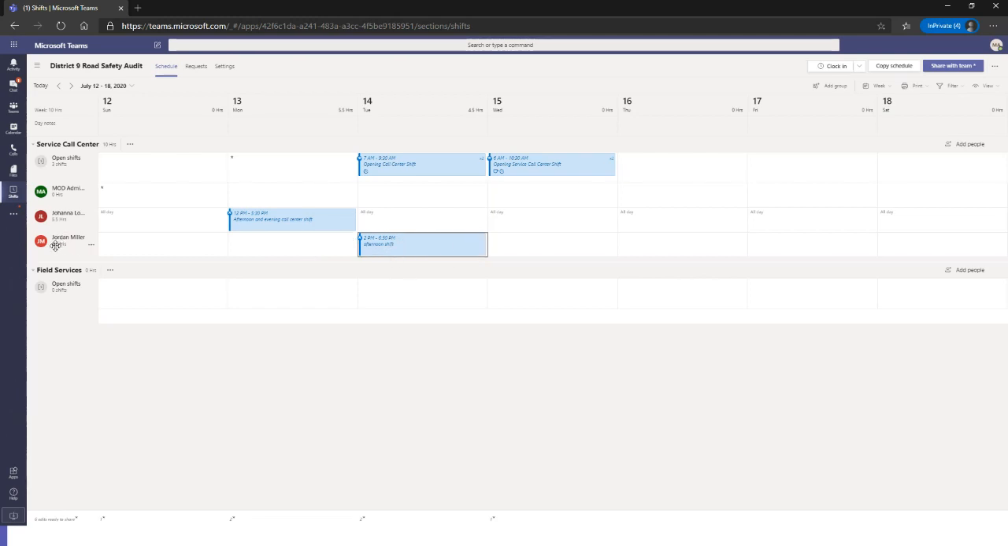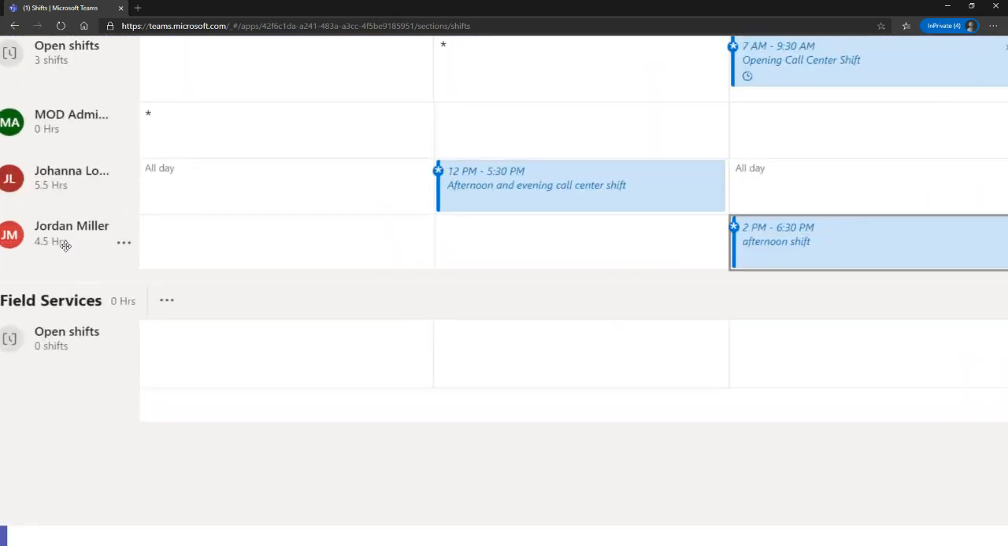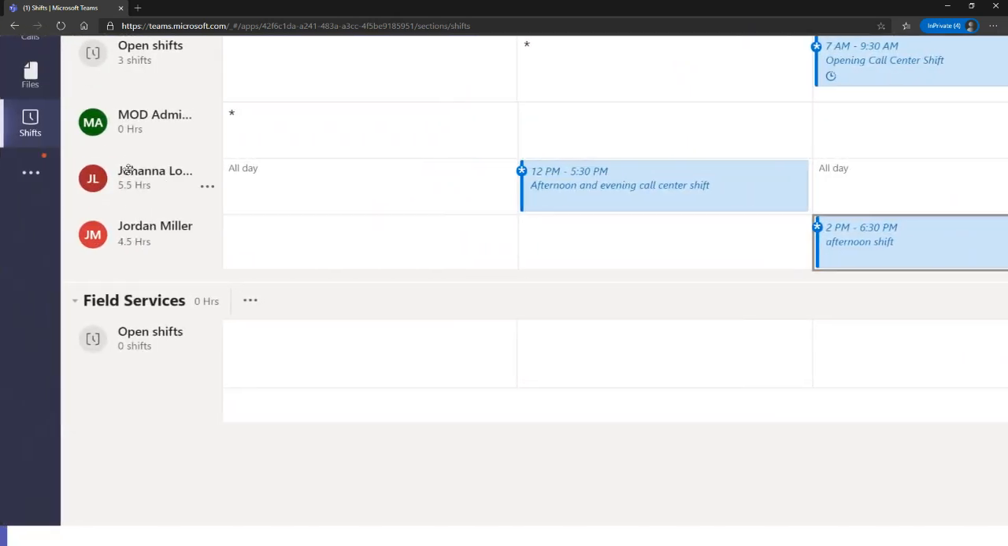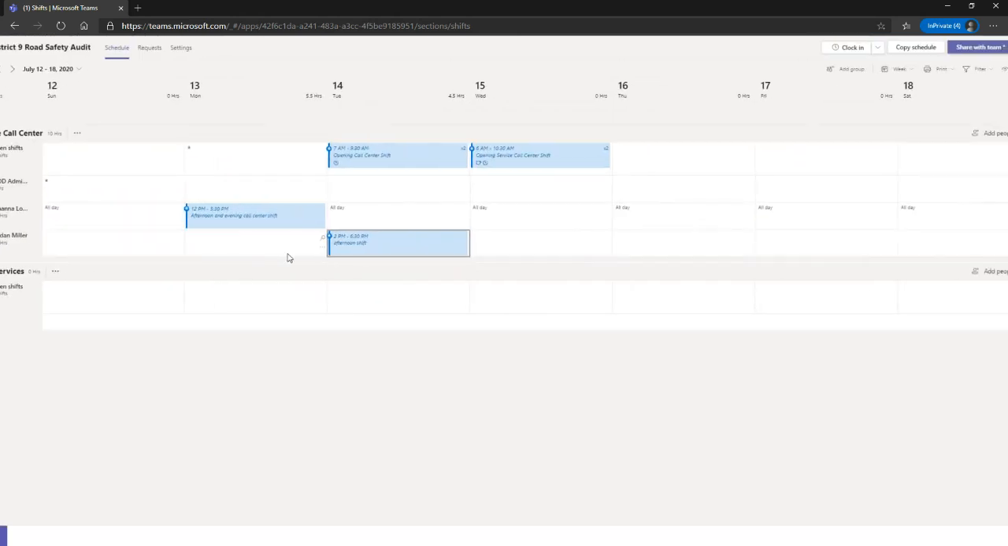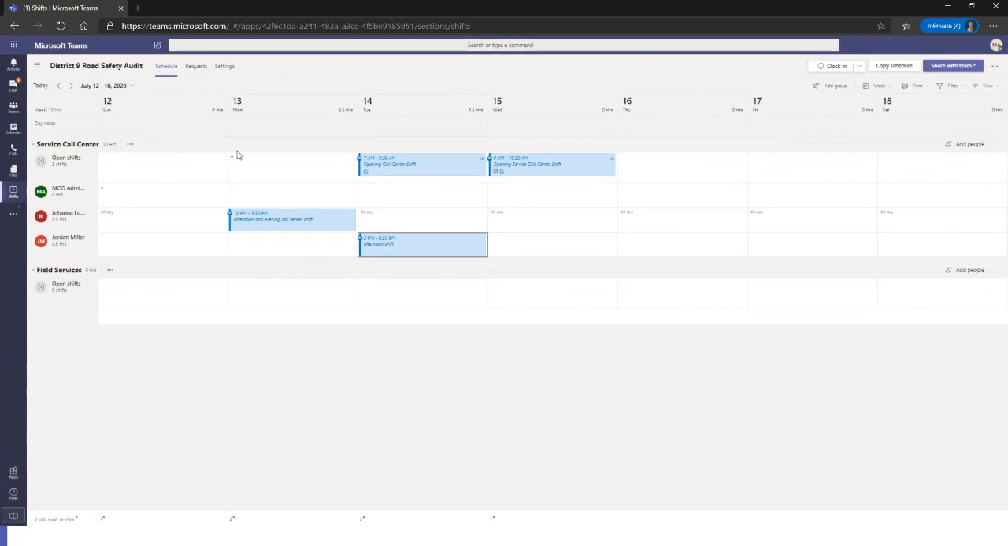Something I'd like to call out before I switch views is you can see their hourly tally under their names. If you know that they can only work a certain amount of time, it's easy to see that right there. Now, I'd like to switch back over into the shift that was fully created so I can show you all a few more features.